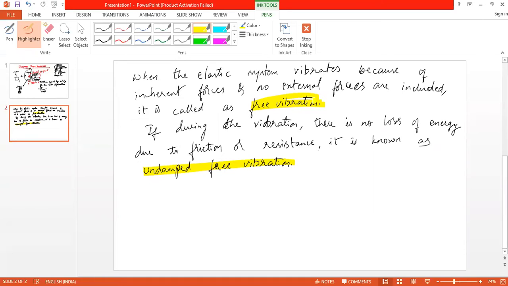Resonance means the amplitude shoots up to infinity or to the maximum. The amplitude of vibration will shoot up. So to avoid the case of resonance, you need to determine the natural frequency of the given component.